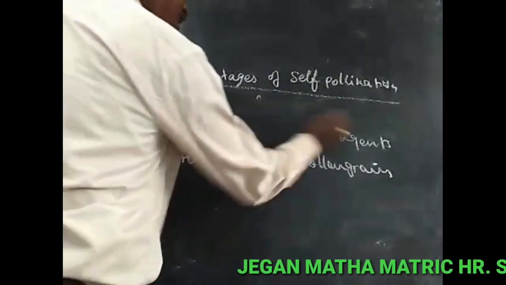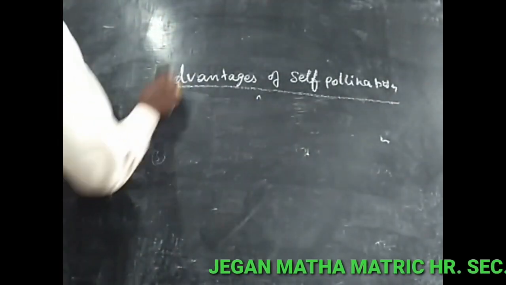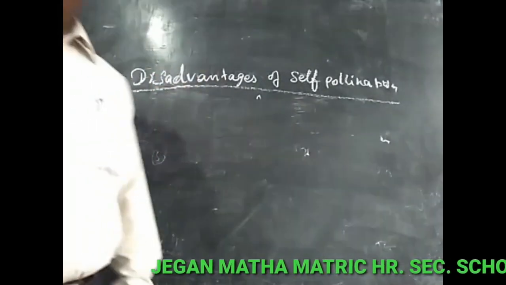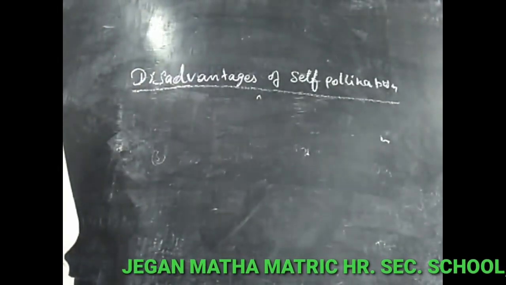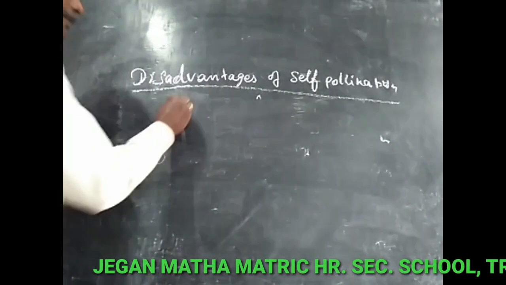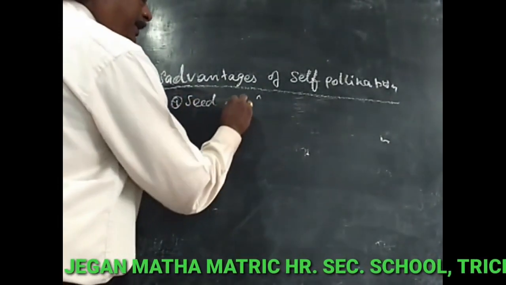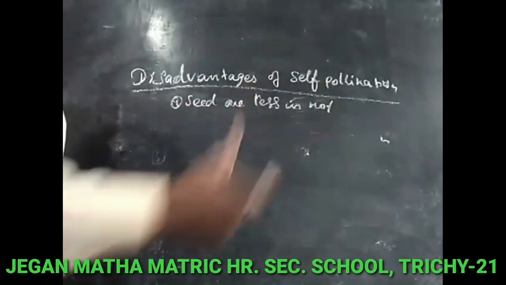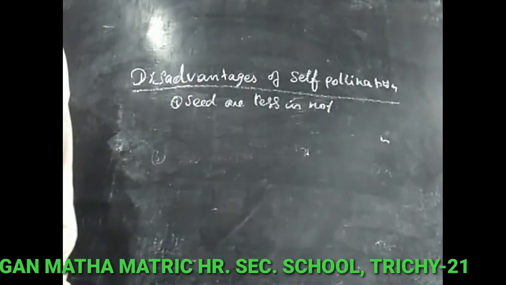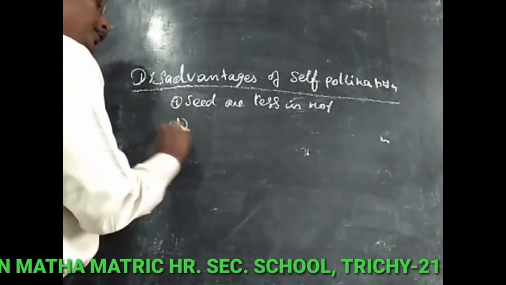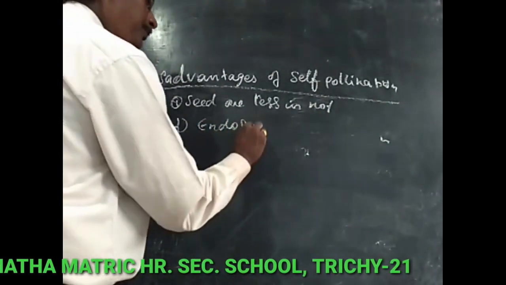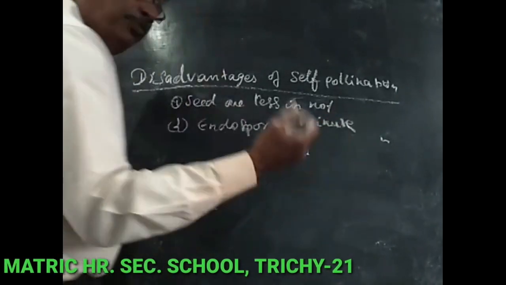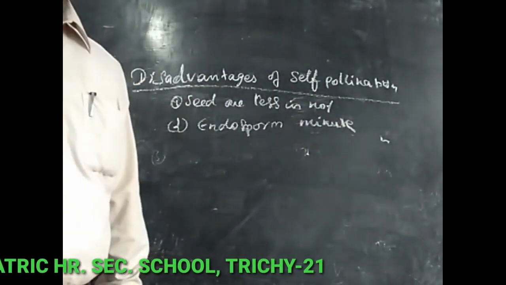Next, what are the disadvantages of self-pollination? The seeds are less in number. Very few seeds are produced. The endosperm, the nutritive tissue, is very small in size.